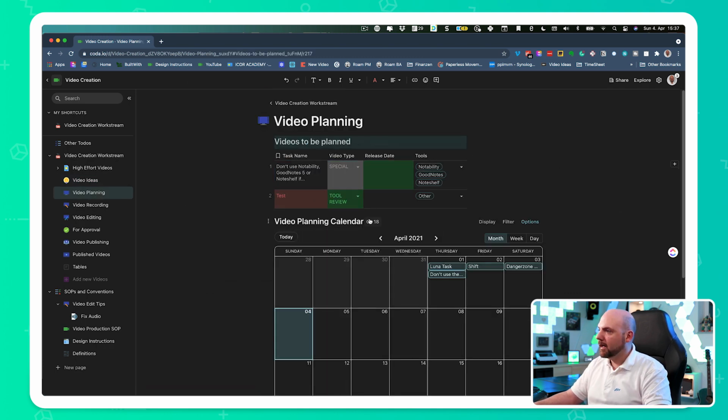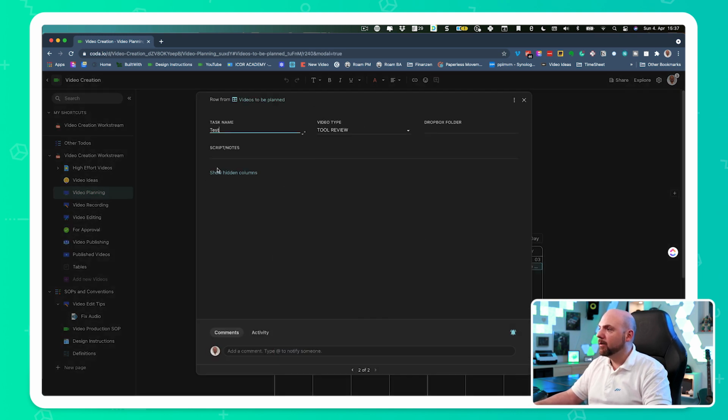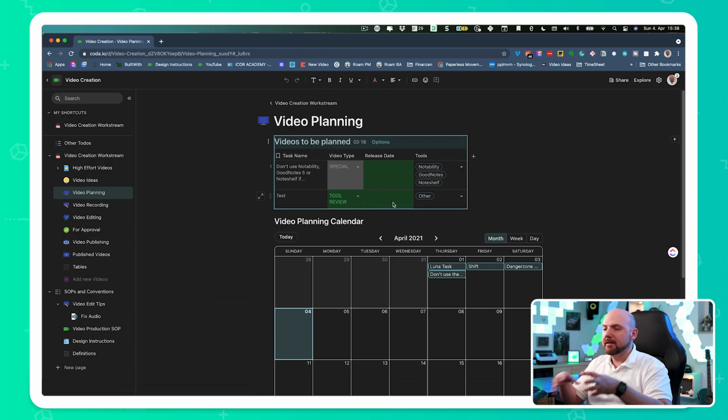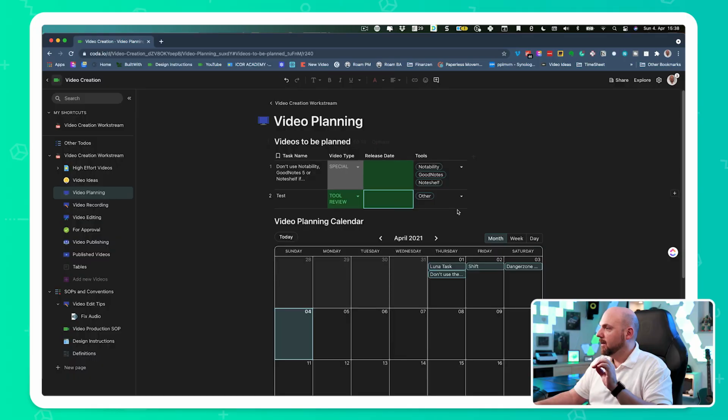You see here now test, okay? So what I need to do, it is red and green. It is red, and up there you see it's green. It is red because I want to make some notes before I do this video. So I add some notes, and just by adding the notes I see it becomes green. And this is conditional formatting that I see right here. This is awesome. And how I set this up, you will see in my inner circle where I go into detail into this setup.